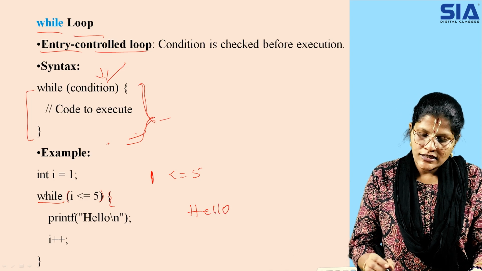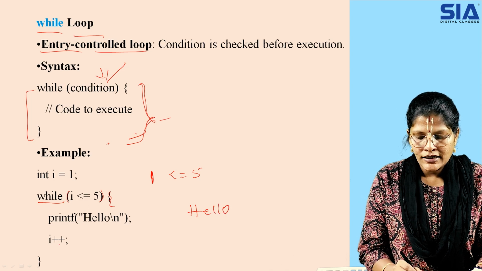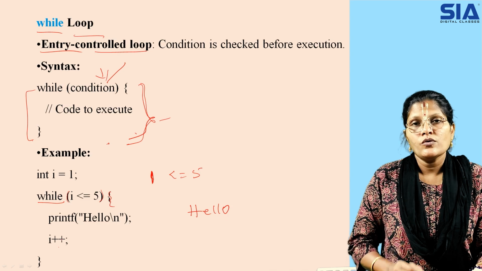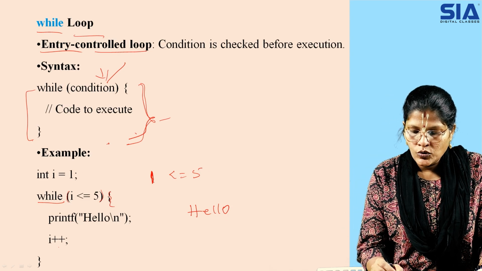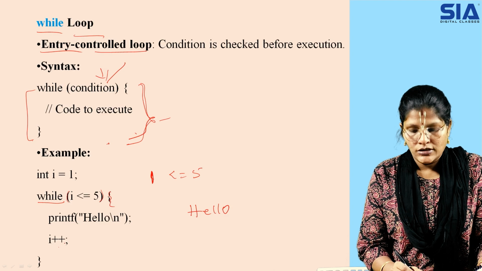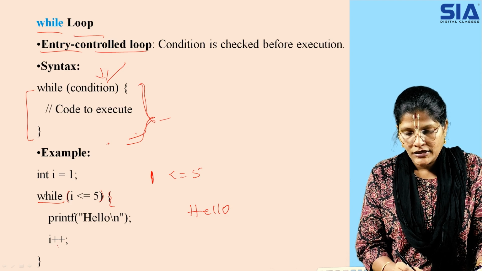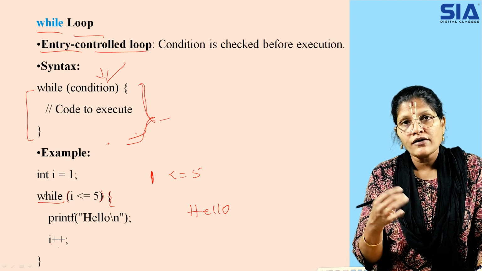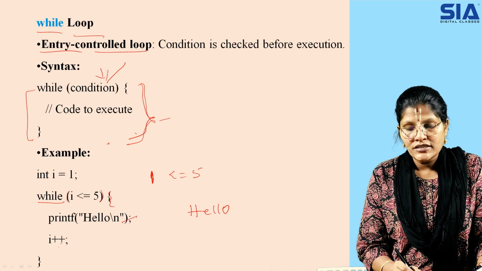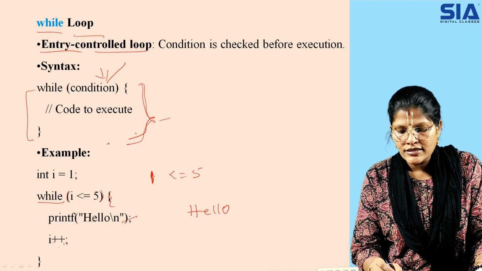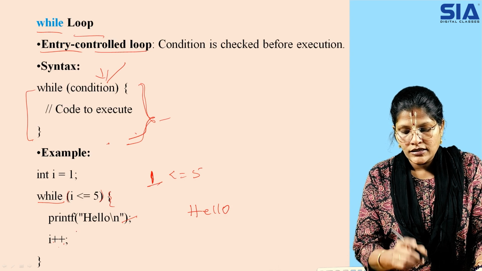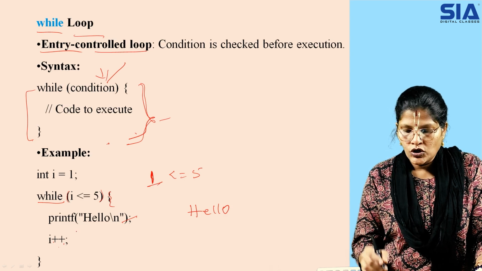Once it is printed, we increment the I value by 1. It is a post increment, I plus plus, meaning after you execute the statement you increment yourself. So 1 plus 1 is 2.